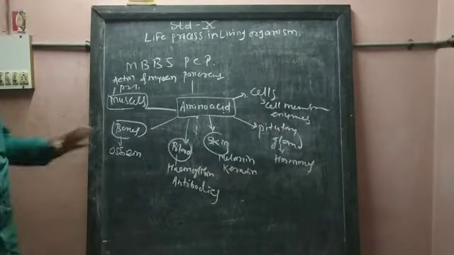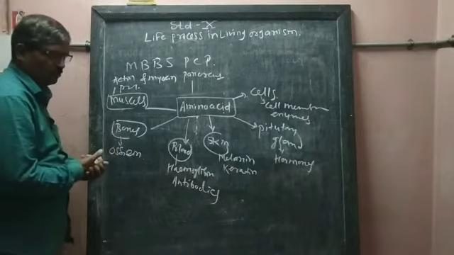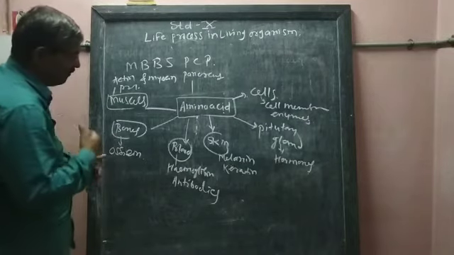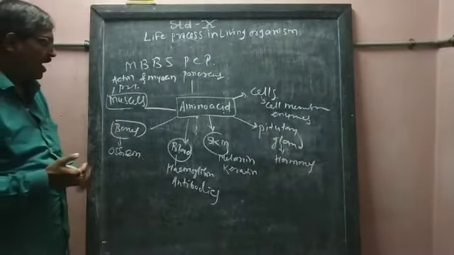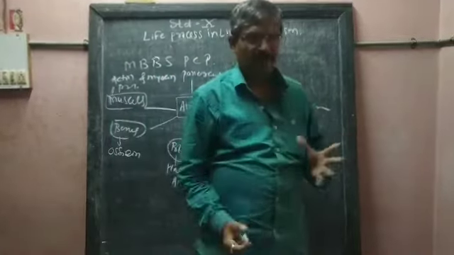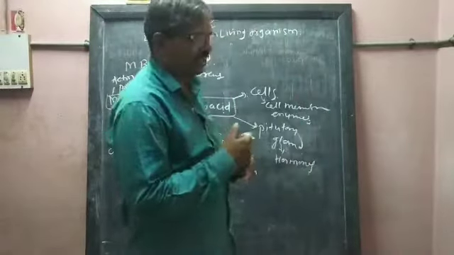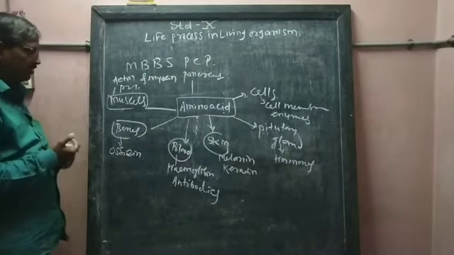Here, once again, we will study about these proteins. Protein is a macromolecule. These proteins are converted into amino acids after digestion, and from these amino acids we get energy. From these amino acids, different specific kinds of proteins are again produced.